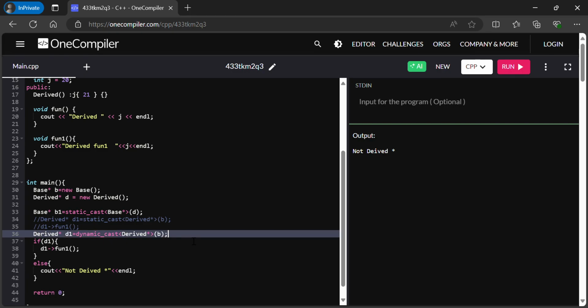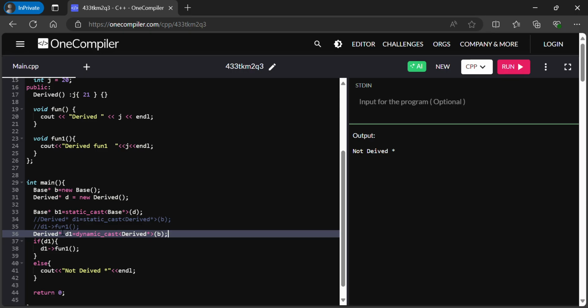This dynamic cast is used in an inheritance hierarchy when we are trying to cast base to derived. At that time we may not know whether this base pointer is actually an object of derived or base. When we try to cast using static cast, it will cast to that type and return.